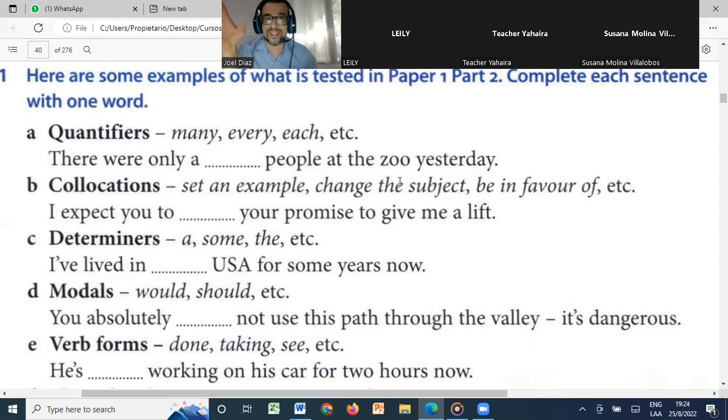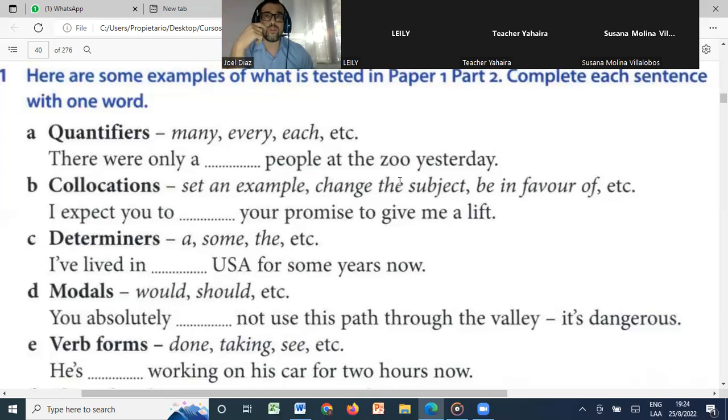Also, remember the collocation? Remember we saw last week what a collocation was? I actually sent you a book of collocations, and I don't know if you have already seen that book, but you have a whole book of collocations there that you can enjoy. But in this case, yes, we need collocations like set an example, change the subject, be in favor of, etc. Set goes with example, change goes with subject.